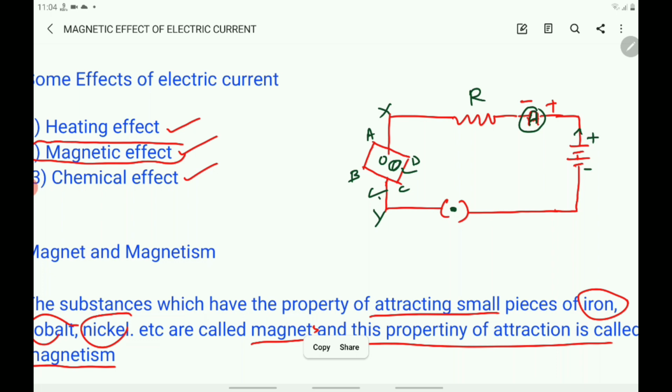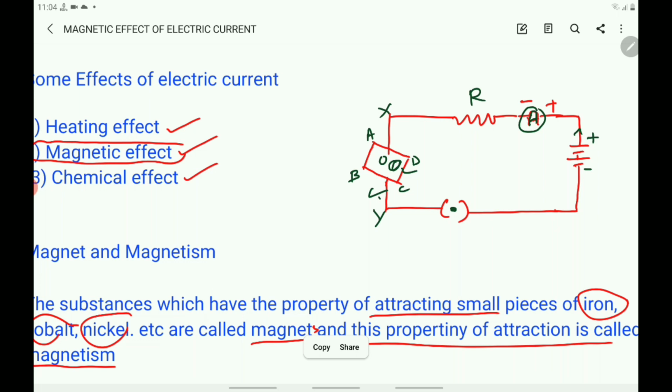What about the reverse possibility of an electric effect of moving magnets? You know that a moving magnet can produce electric current. That is the generator law. You know, in the power generating station we use a strong magnet to produce the electric current. So moving magnets can also produce electric current. That is called the electric effect of moving magnets.